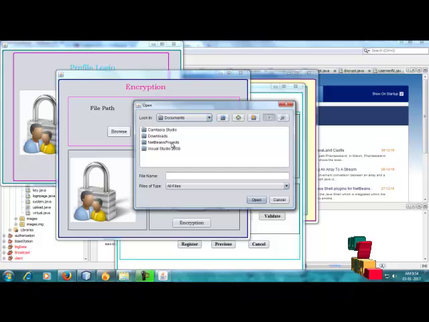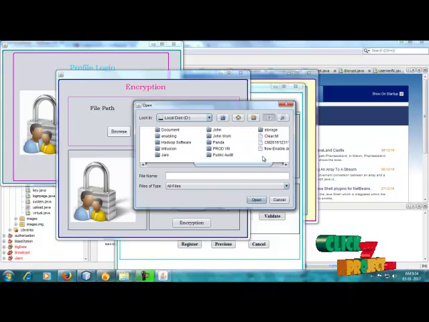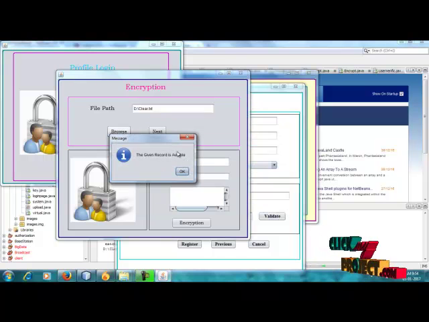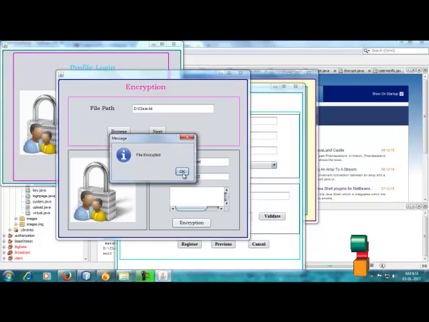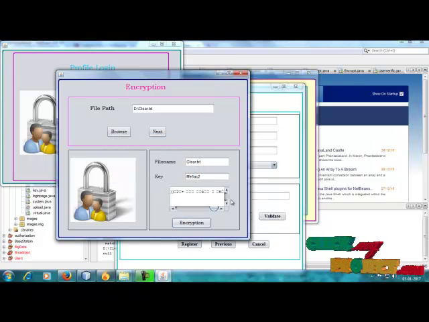So choosing some particular files. So choosing the file: the file name, the given record is selected, the file path is selected. Okay, so go for file name. So this is our file, clear.txt. So this is the file name. E6AC2, this is our key. So go for encryption. So the file is encrypted. So this is our encrypted file.